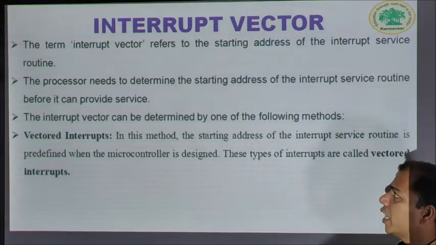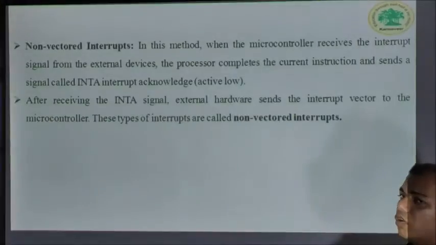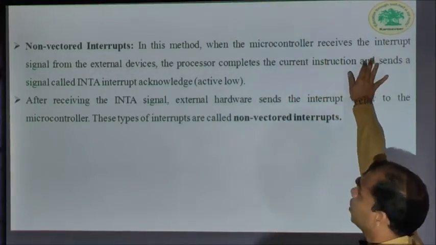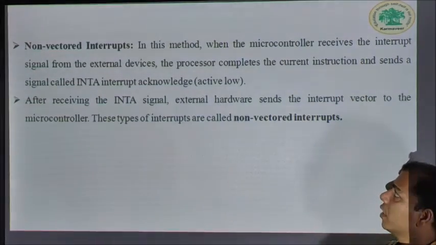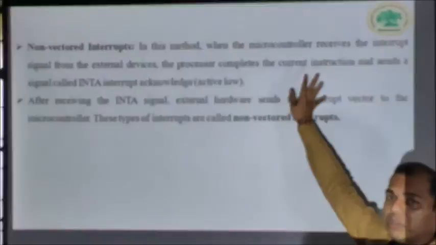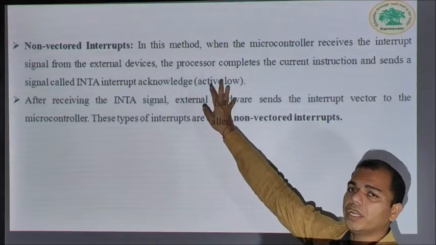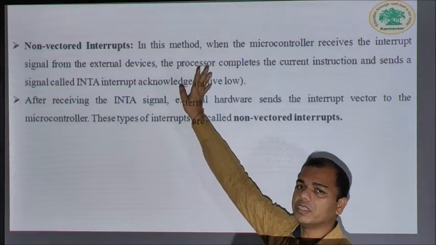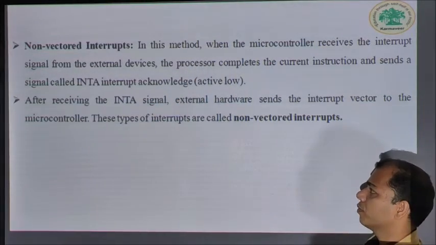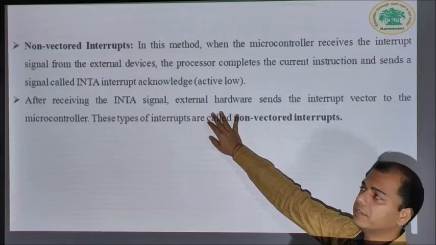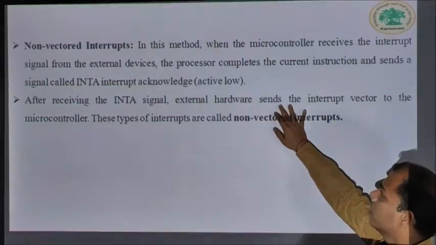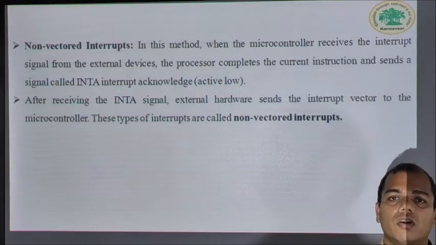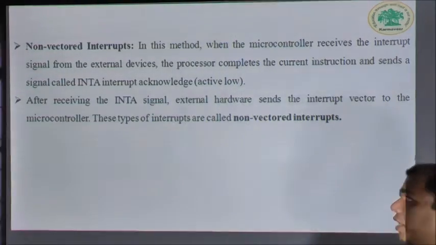Another type of interrupt is the non-vectored interrupt. In this method, when the microcontroller receives the interrupt signal from the external device, the processor completes the execution of the current instruction, and then generates a signal called the interrupt acknowledge signal, INTA, which is an active low signal. After receiving this INTA signal, external hardware sends the interrupt vector to the microcontroller. This type of interrupt is called a non-vectored interrupt.